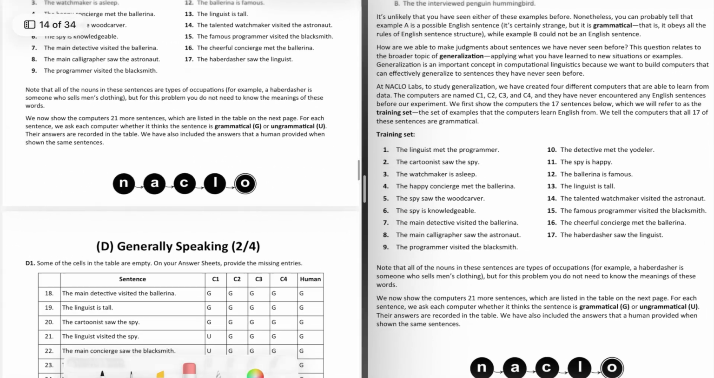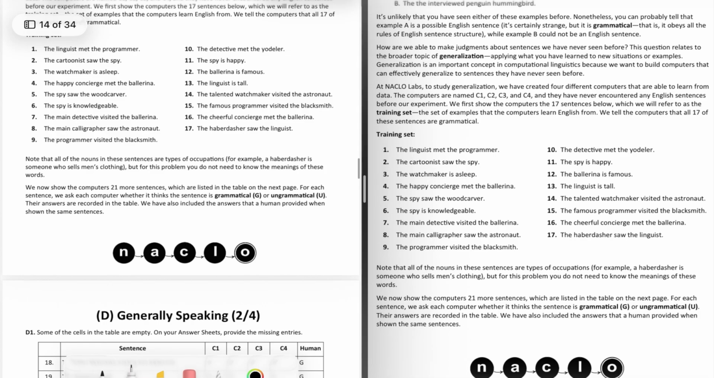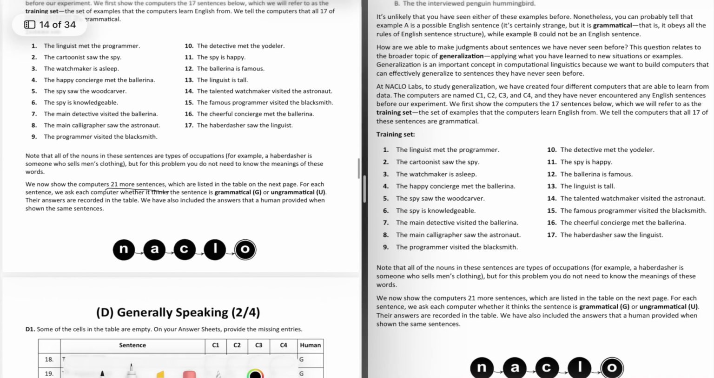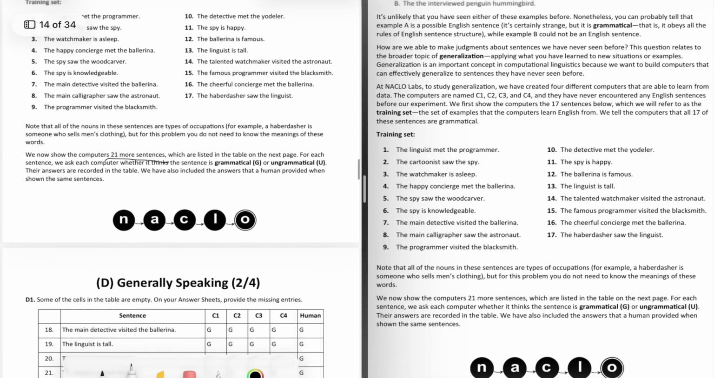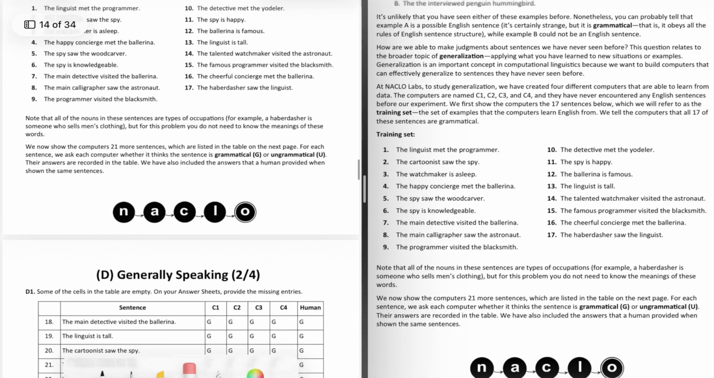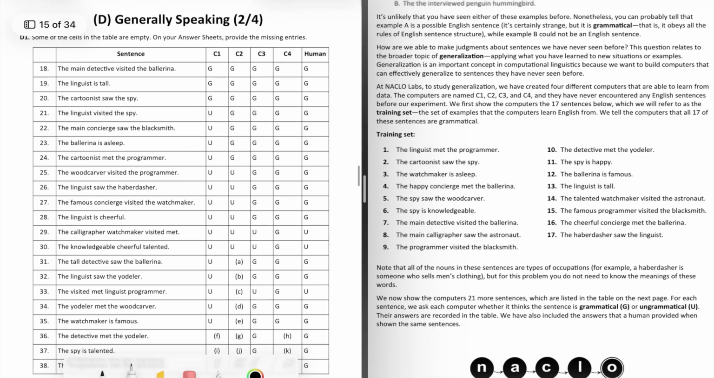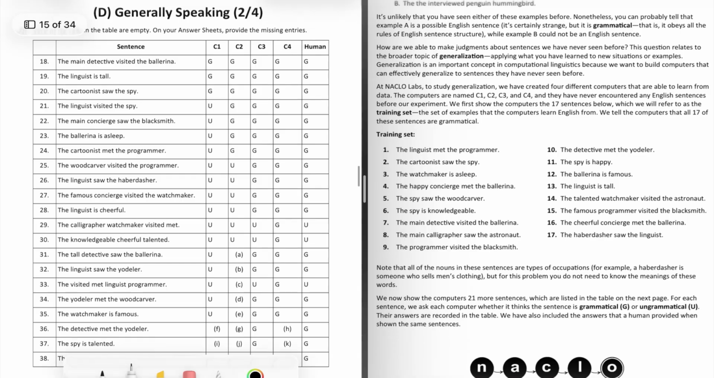And now they're showing the computers 21 more sentences, which are listed on the table on the next page, so right here. For each sentence, we're going to ask the computer whether it thinks the sentence is grammatical or ungrammatical. Then the answers are recorded, and they also have human answers right here. So we have this table, and problem number 1 is that some cells in this table are empty, and we're going to have to provide the missing entries.